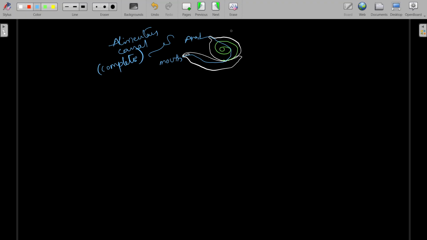Coming to this part, this is the visceral hump, and this one is the foot. It's muscular, so it helps in locomotion. And this head has tentacles. These are the tentacles.